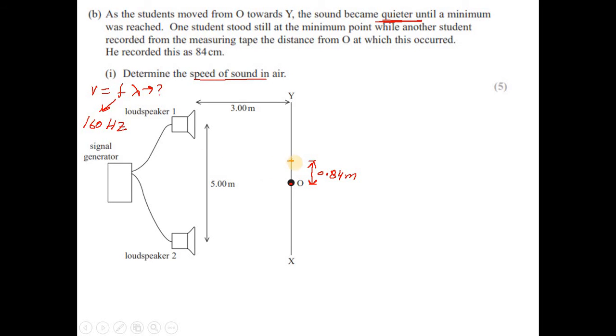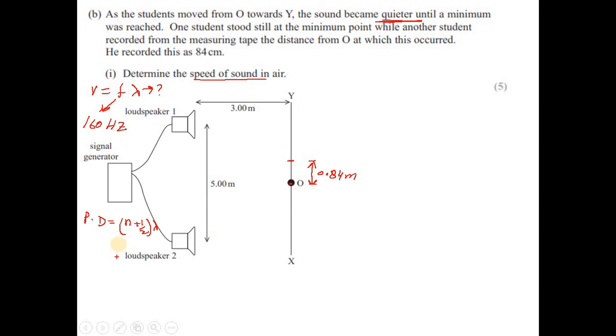Remember, this is the condition for destructive interference, and for destructive interference, path difference is equal to n plus half of the lambda, as I explained earlier. And from the center, this is the first position of the quiet sound, or destructive interference.